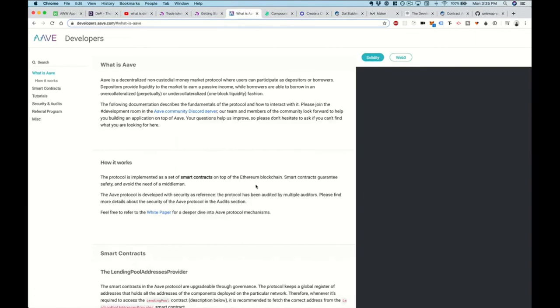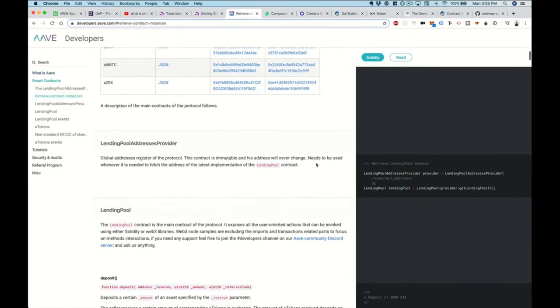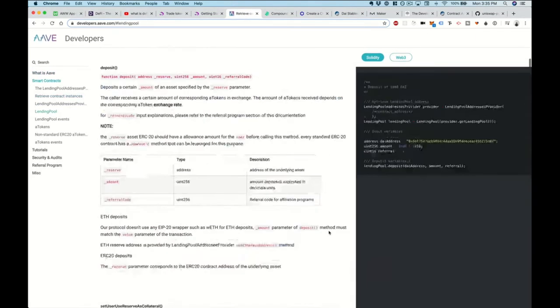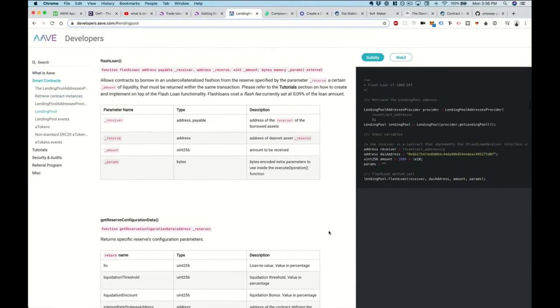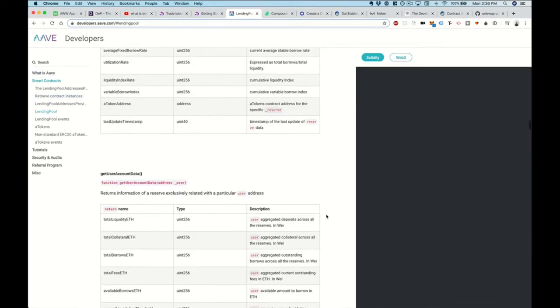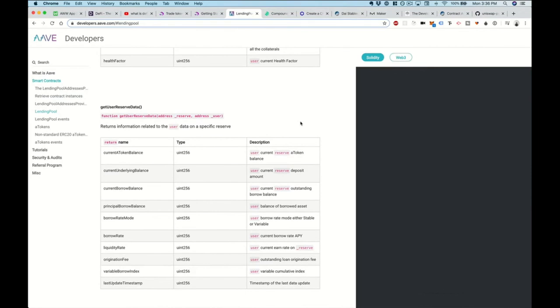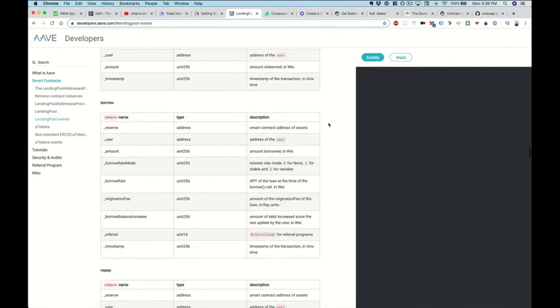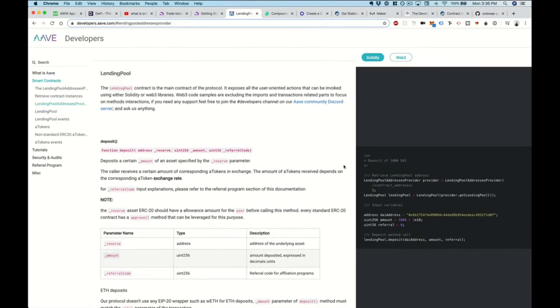And Aave is a protocol that allows you to do that. You can basically use their liquidity pools to borrow as much money as you want. I think it's up to like $16 million or something like that. And you can make your own trades and take advantage of arbitrage opportunities, and really anything you can think of with flash loans. So like I said, go check out that previous video for step-by-step instructions on how to get started with flash loans. But I want to point you towards Aave's developer documentation here to show you how to get started with that.